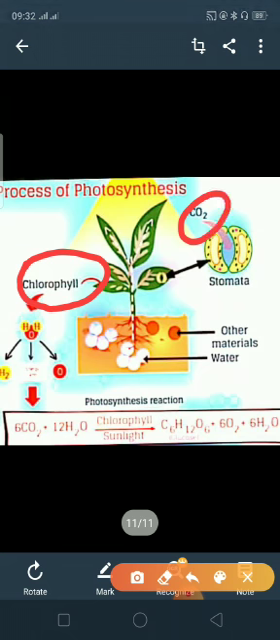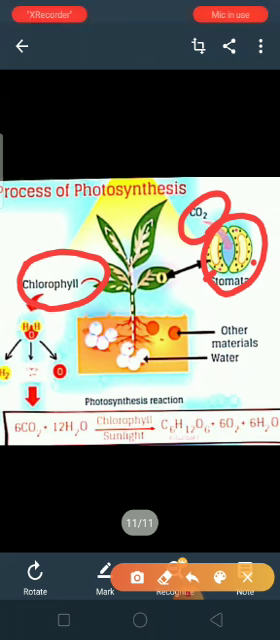Now plants also take in carbon dioxide. Do plants have a nose? No, they don't have a nose, but still they can breathe. How? Because on their leaves there are very tiny pores. They are guarded by the guard cells. These guard cells, they protect the tiny pores.